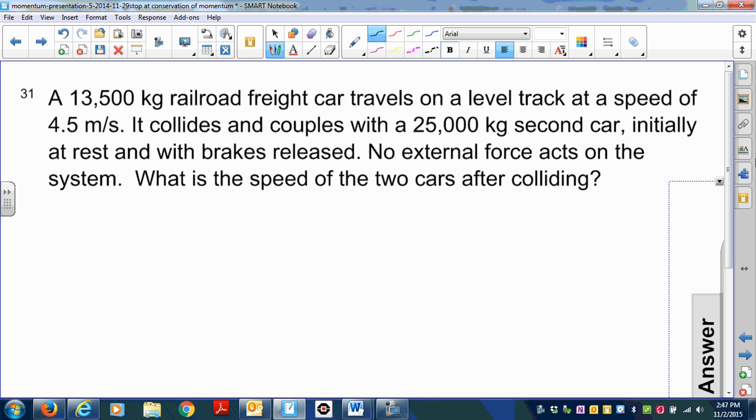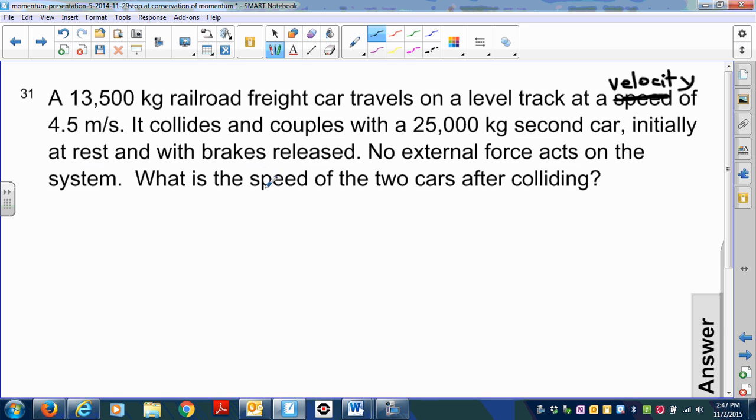Let me just start off by saying we have a bit of a problem. We can't use speed in momentum equations because it's a vector quantity, so I'm going to replace this with velocity. You'll have to excuse me, I am writing with my fingers on the mouse pad.